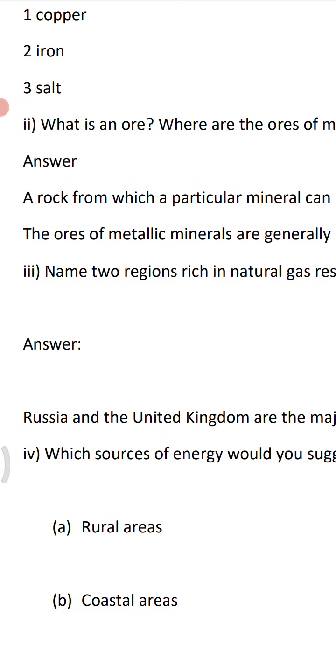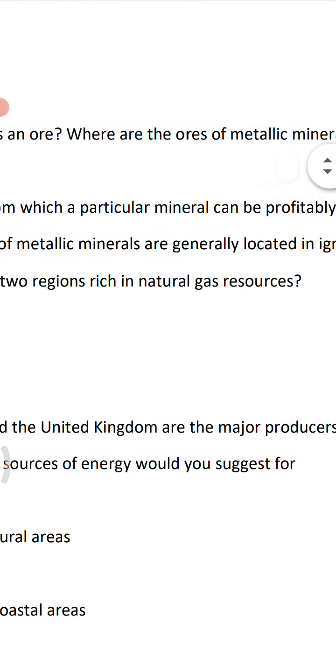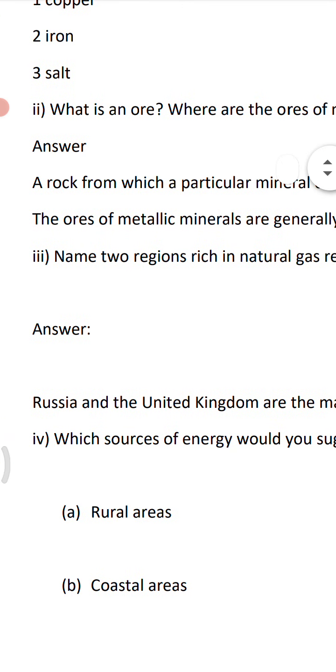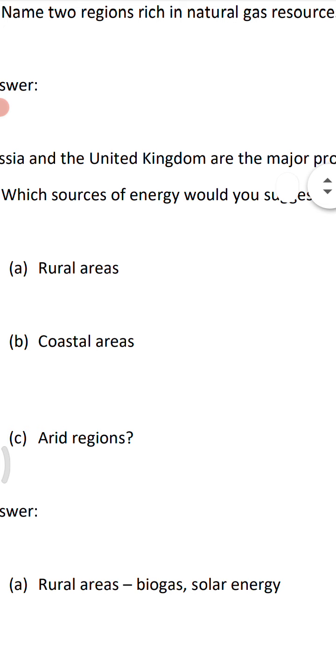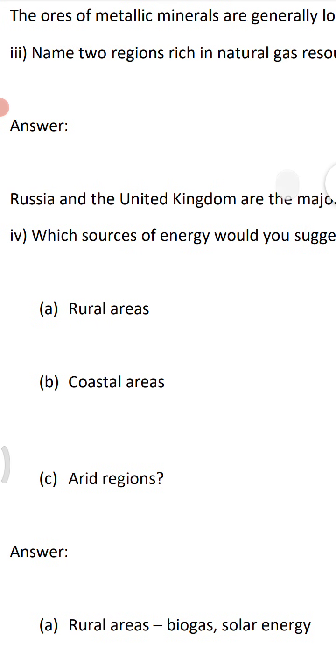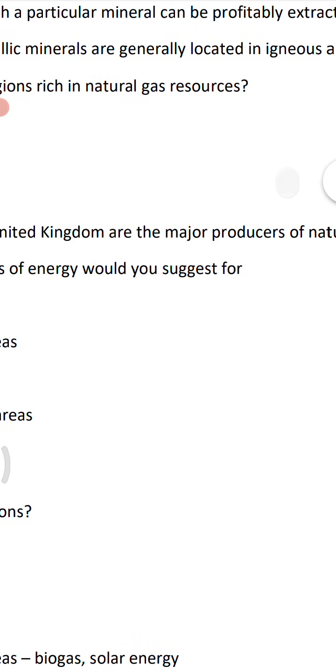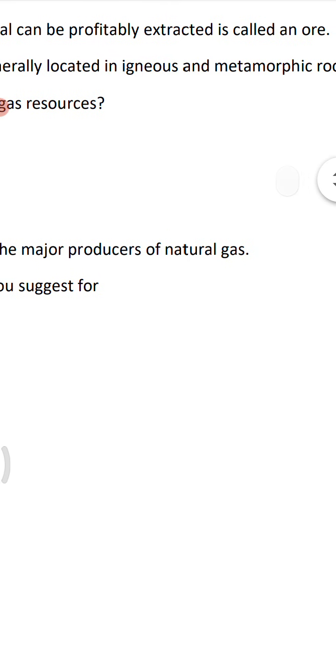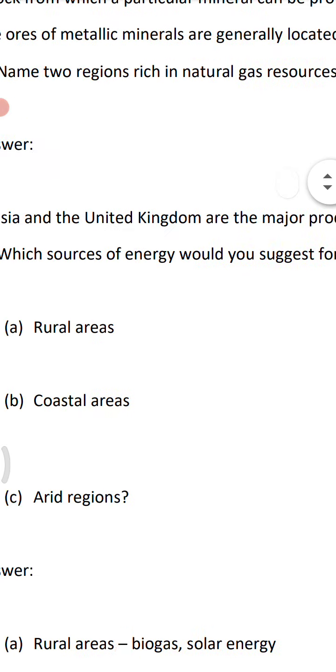Next question: name 2 regions rich in natural gas resource. So the 2 regions, Russia and the United Kingdom, are the 2 major producers of natural gas.